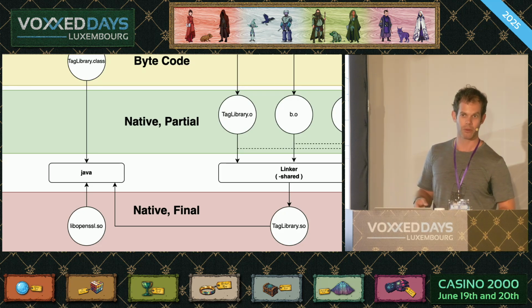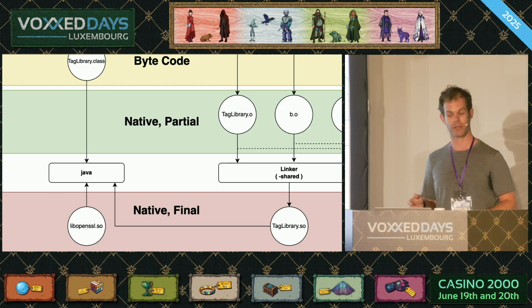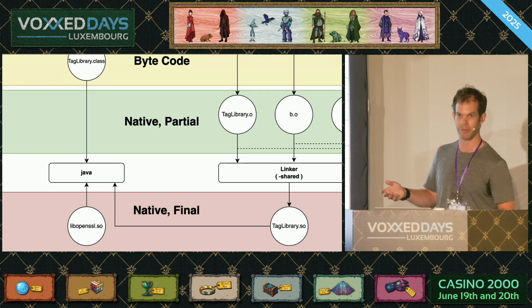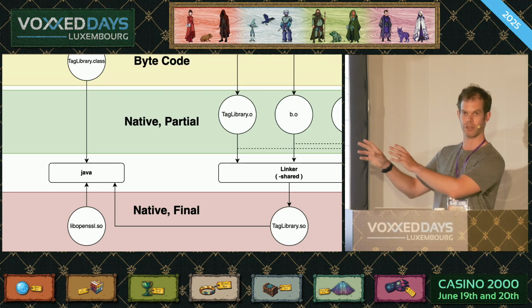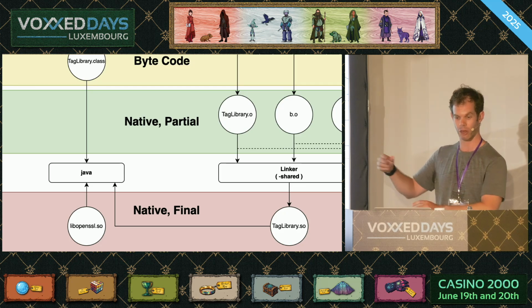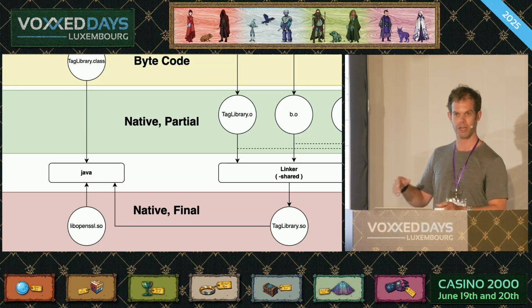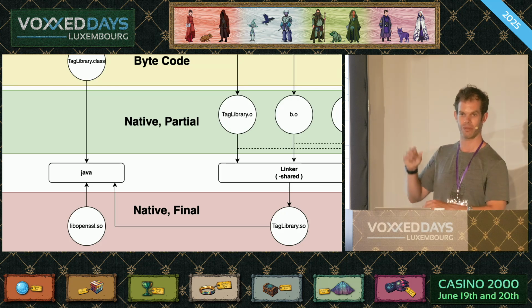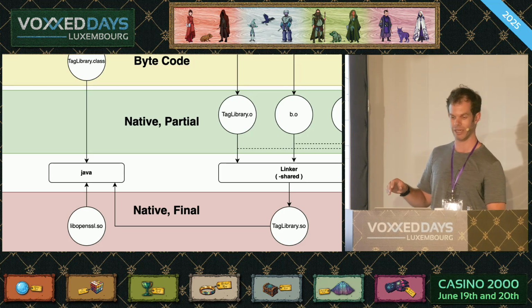The Java runtime also provides a bunch of methods to interact with native code. So you can go to the Java runtime and say, hey, I have this shared object over here. It's got this function in it. Load it up and call it. If things go well, it goes well. If things go badly, you get all sorts of exciting stack traces that are an absolute nightmare to debug.